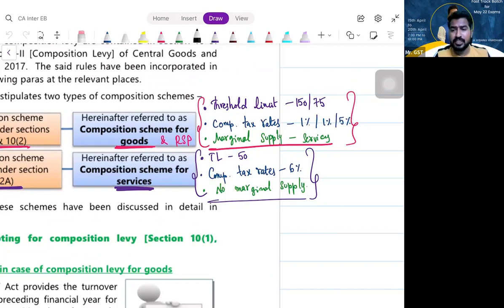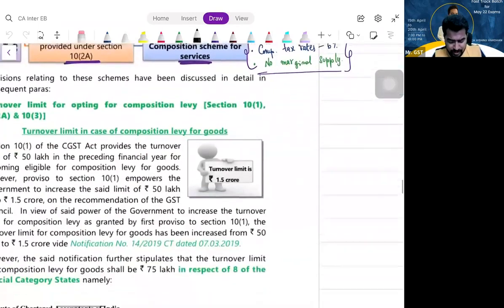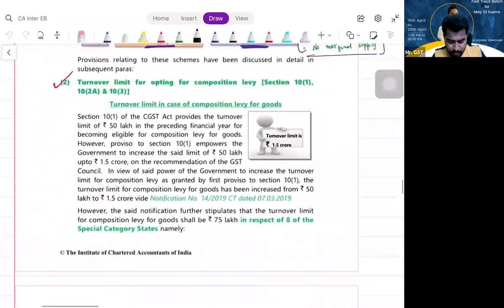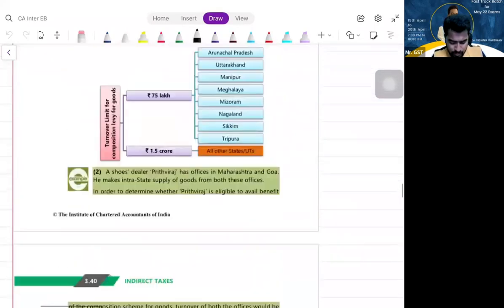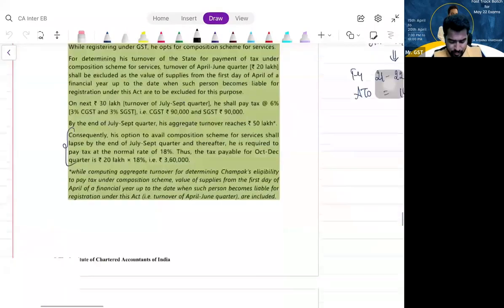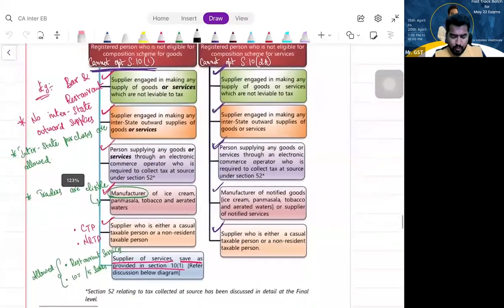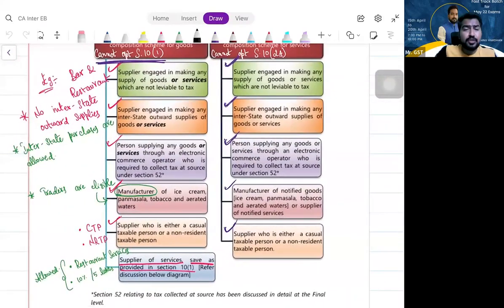Clear? Shall we proceed? Hope you remember the conditions for availing composition scheme benefit. Let us quickly recollect them. So, what are the conditions, my dear friends? You should not be dealing with any non-taxable good, non-taxable supply.